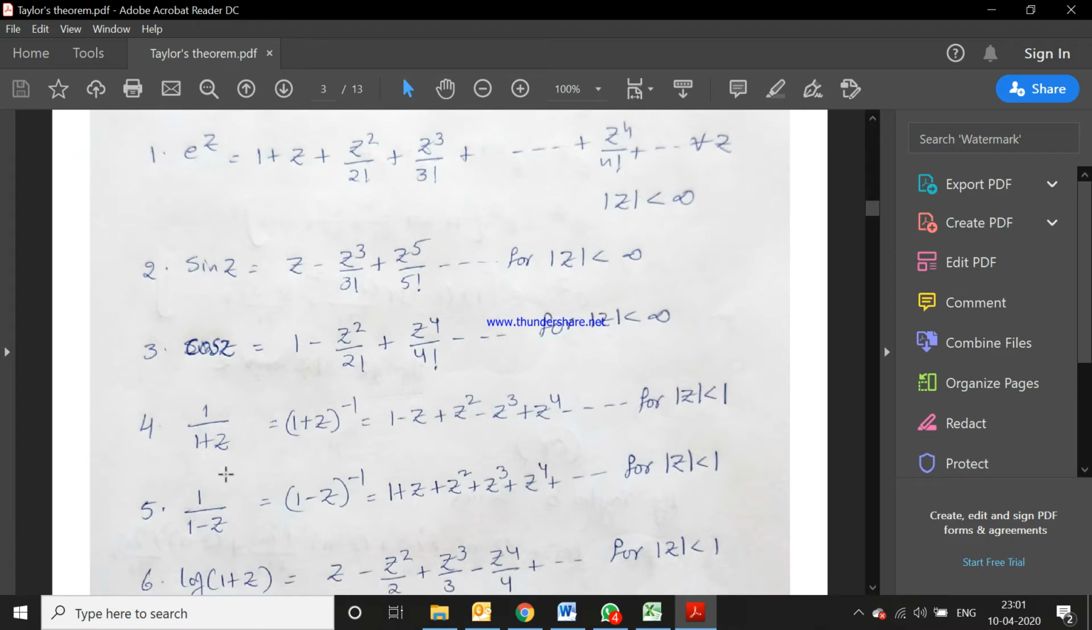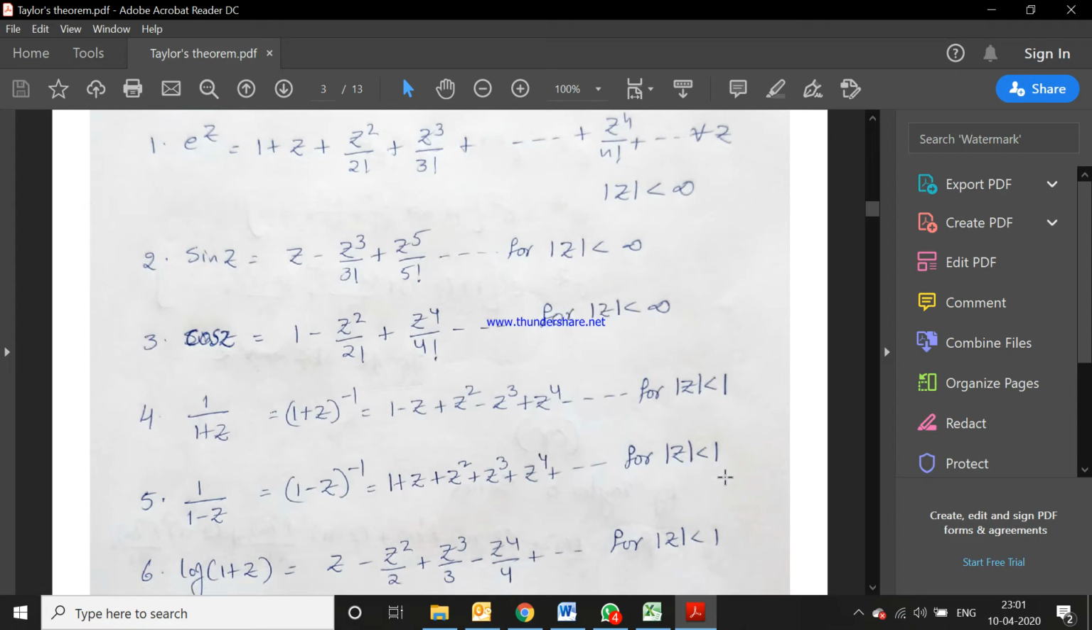Okay, then the next one, 1 by 1 minus z, that is 1 minus z whole power minus 1, is 1 plus z plus z square plus z cube plus z power 4 plus and so on, for mod z less than 1. Here also the radius of convergence is 1. This series is valid for mod z less than 1.